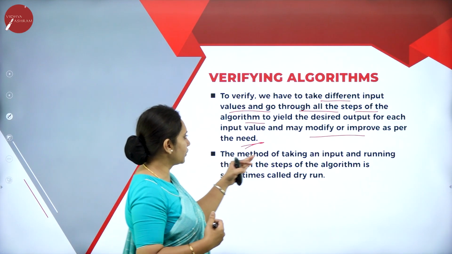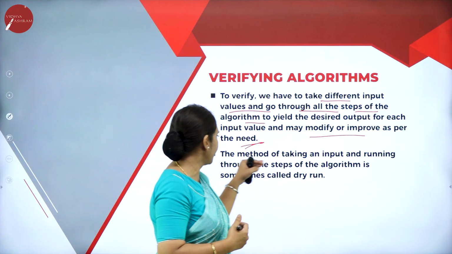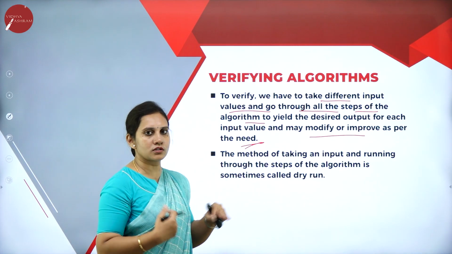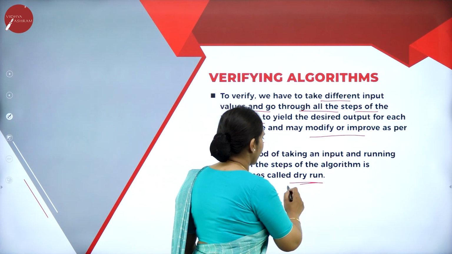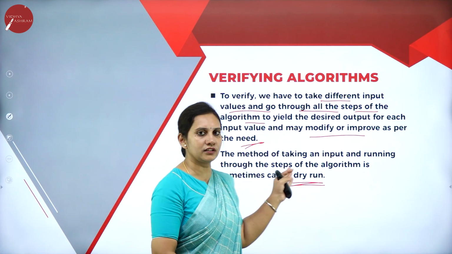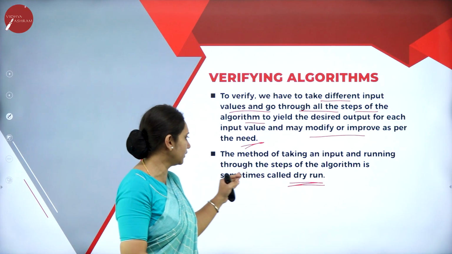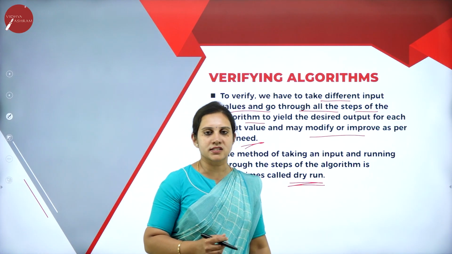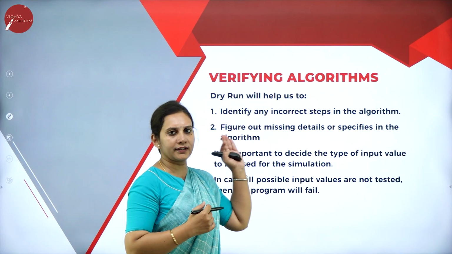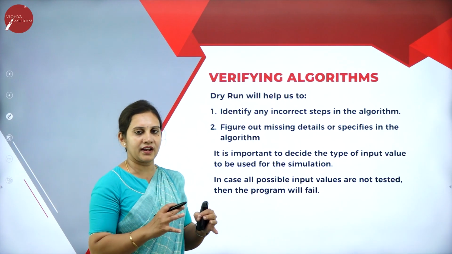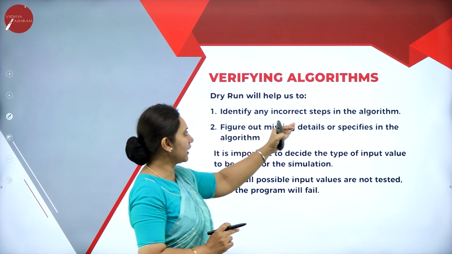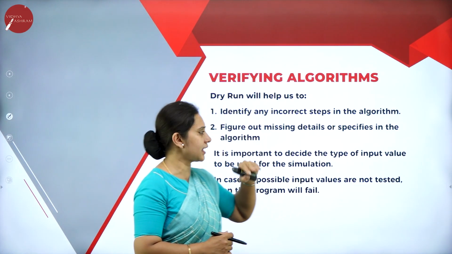So the method of taking an input and running through the steps of the algorithm is sometimes also called the dry run. What is this dry run? Like taking an input and running through the steps of the algorithm, sometimes we call it the dry run. Why we need a dry run, why it is called a dry run, we'll see. It helps identify any incorrect steps in an algorithm.